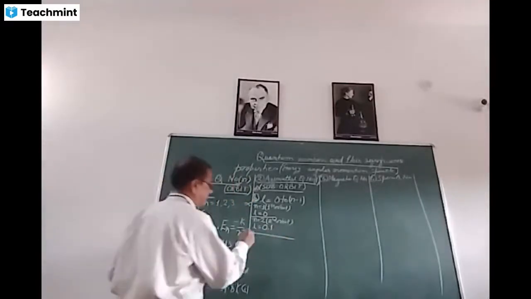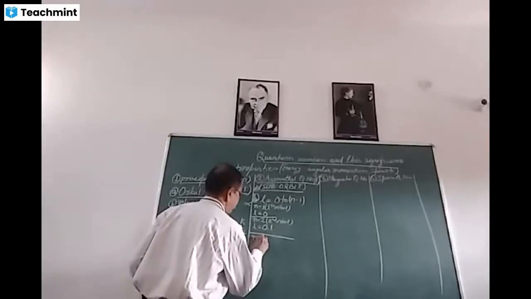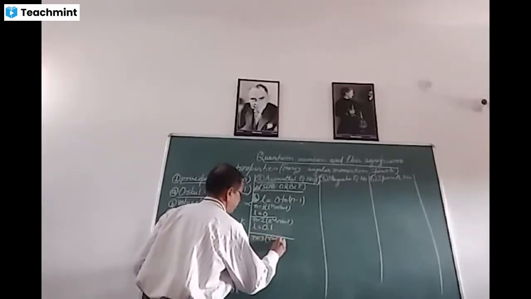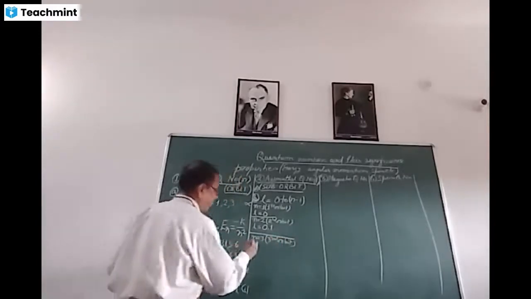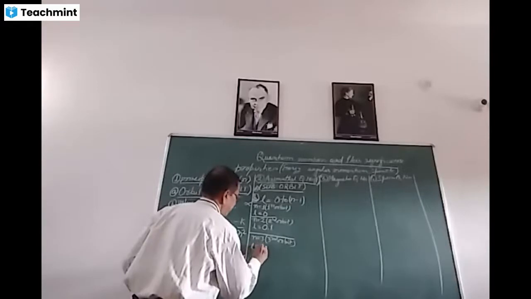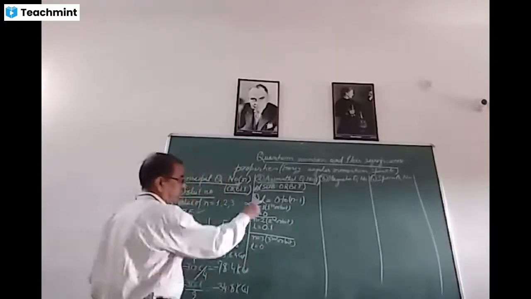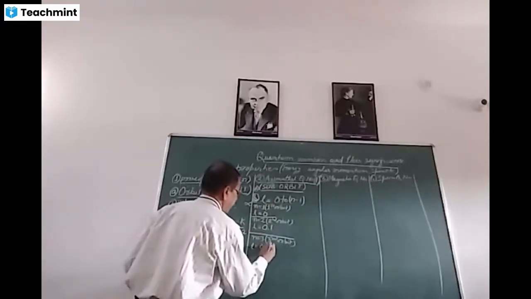For n is equal to 3, that is for third orbit, the value of L will be equal to 0 to 3 minus 1, that is 0, 1 and 2.